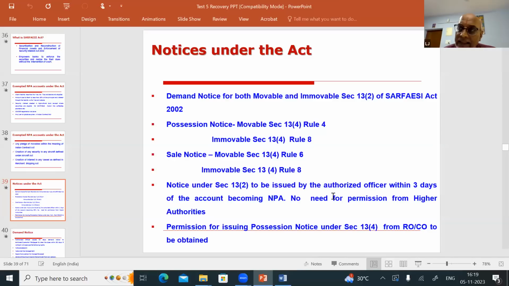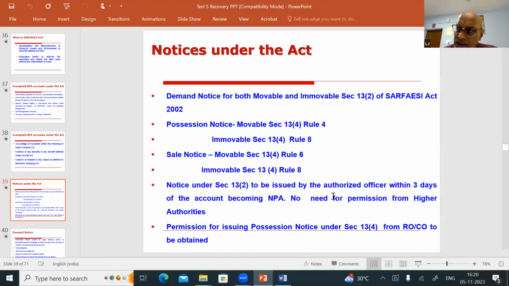So once you decide that the account is eligible for SARFAESI action, there are various notices to be issued to the borrower, guarantor, and the mortgager. The borrower and the mortgager will be different persons when a third party property is taken. So whenever the mortgager and the borrower are different persons, you have to issue the notice to the mortgager also, because the property belongs to him. Without the knowledge of the property owner, who is a third party, you cannot sell the property under SARFAESI.